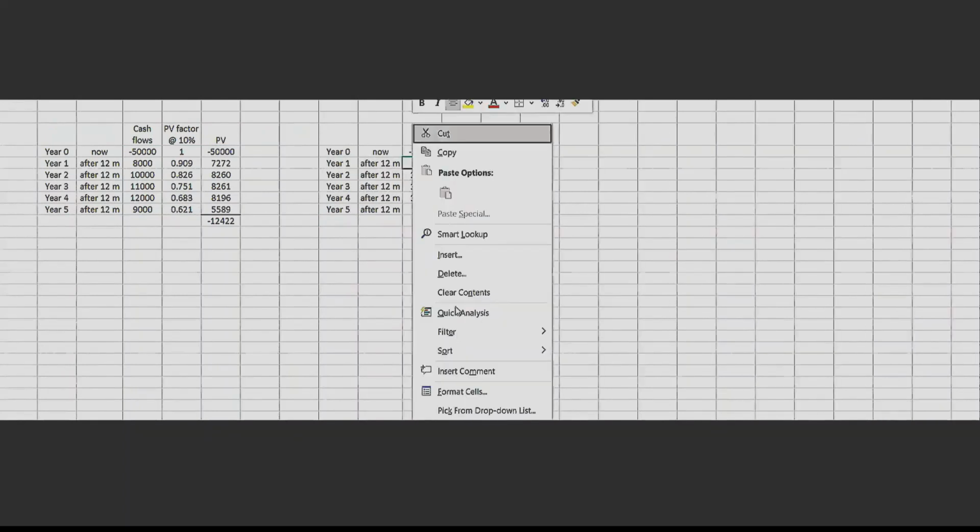Now, every time the question may confuse you by taking different values. They may give you annuity factor also. What is that annuity factor? The same situation, what can happen is, if the values are same over years, that means I'm talking about the values 8,000 to remain same every year.